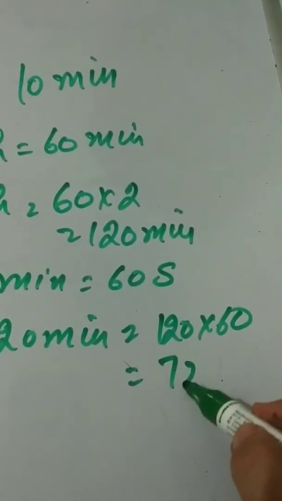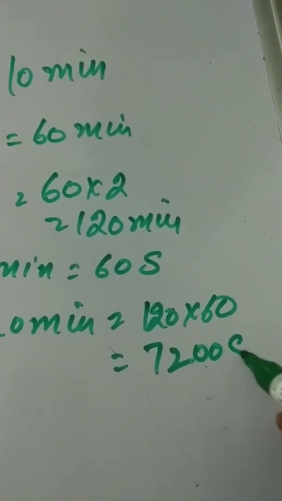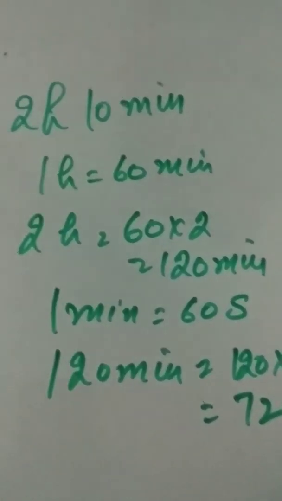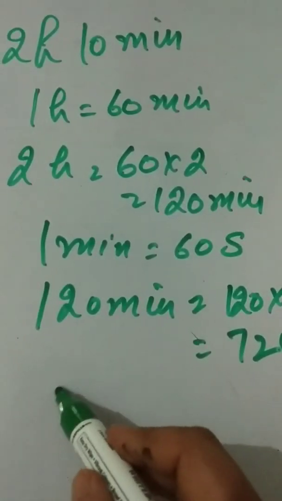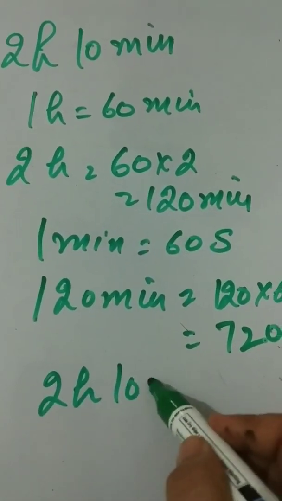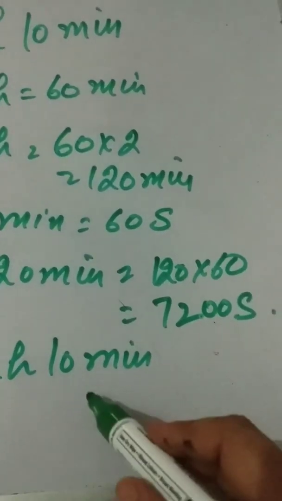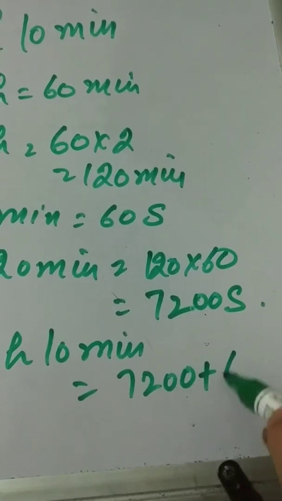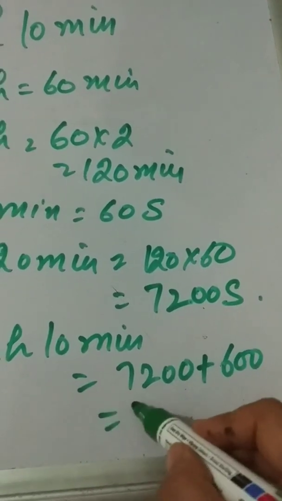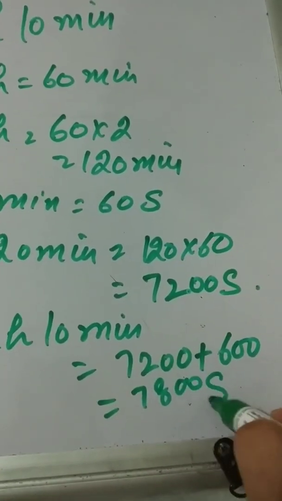We get 7200 seconds. Now the given numerical is 2 hours 10 minutes. So 2 hours 10 minutes is equal to 7200 plus 600, which is equal to 7800 seconds.